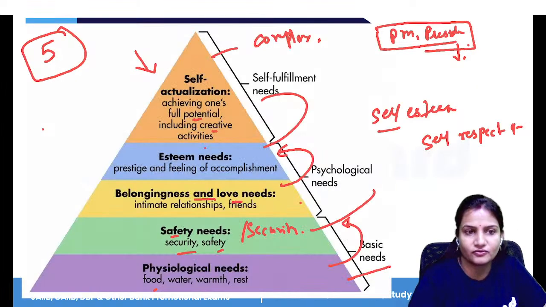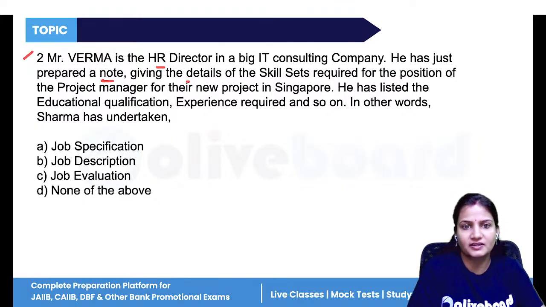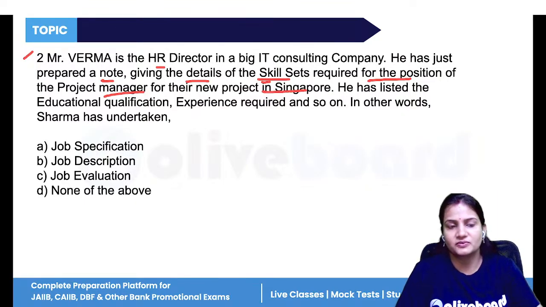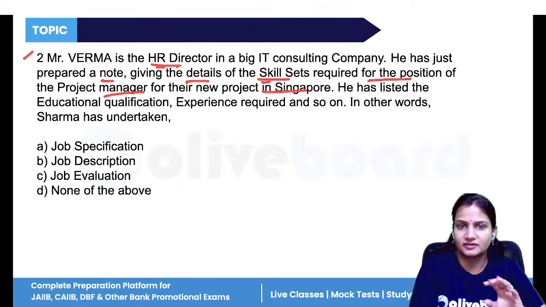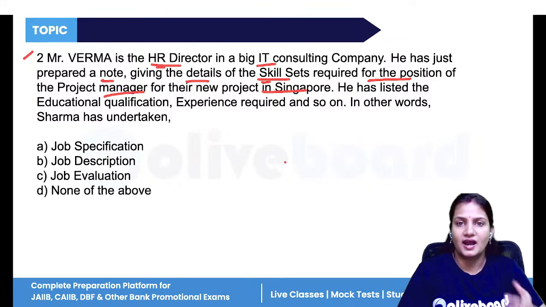Okay. Now, the next question is question number 2. Mr. Verma is the HR director in a big consulting company. He has just prepared a note giving the details of the skill set required for the position of project manager for the new project in Singapore. So Mr. Verma is the HR director in a big IT consulting company, and a project came, and that project was in Singapore. Now for the position of project manager, a person has to be hired.